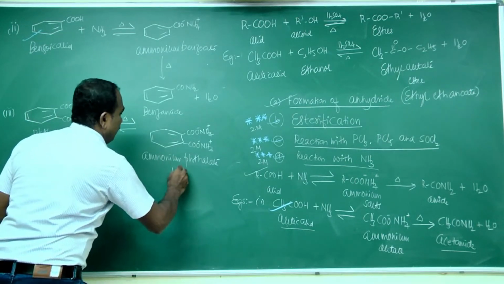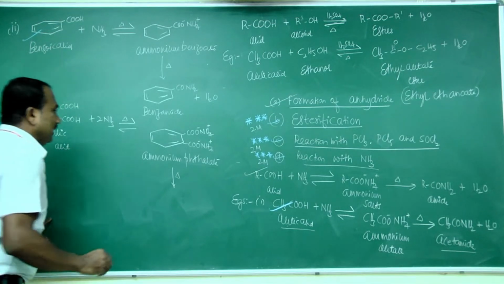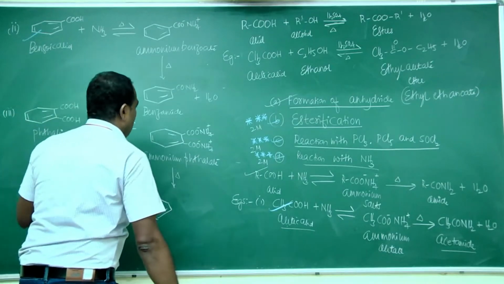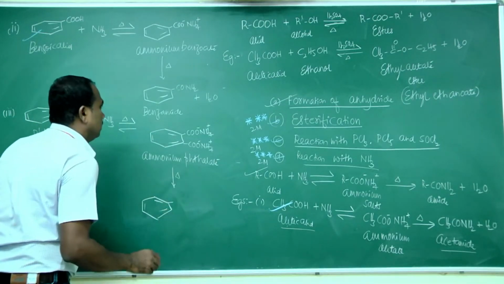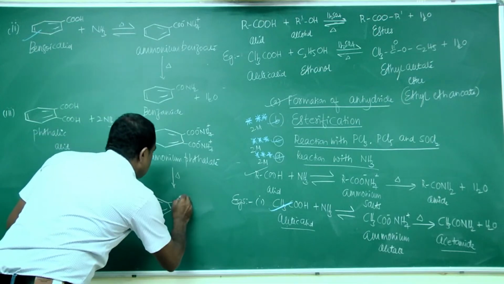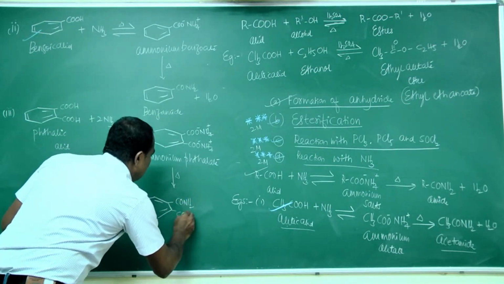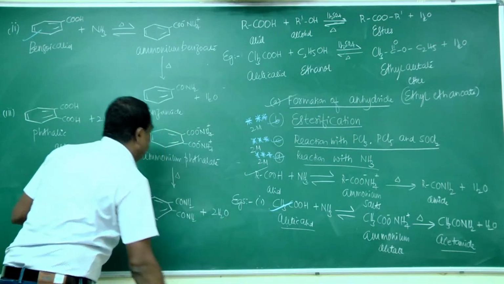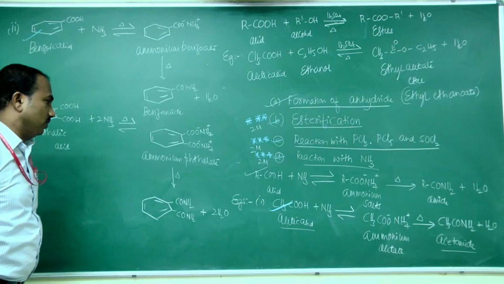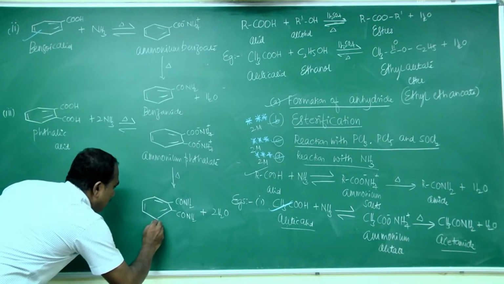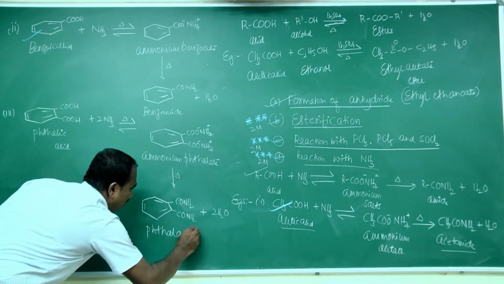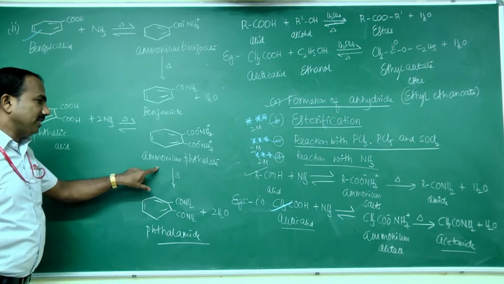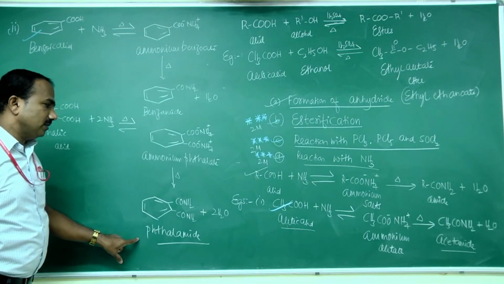This on further heating gives CONH2 plus 2H2O. This is phthalimide. Phthalic acid on heating with ammonia gives ammonium phthalate. This on further heating gives phthalimide.